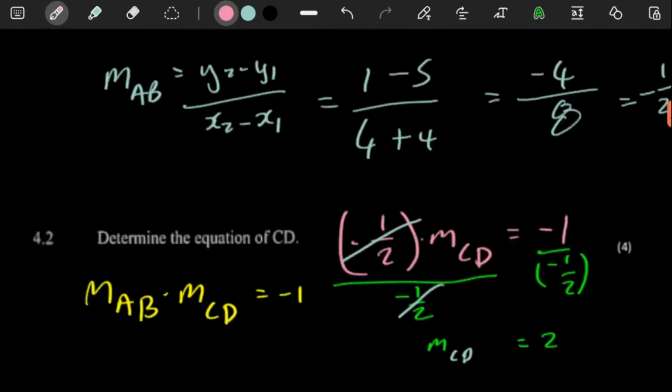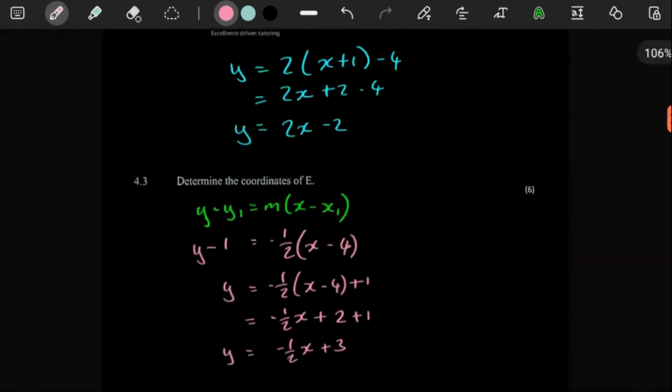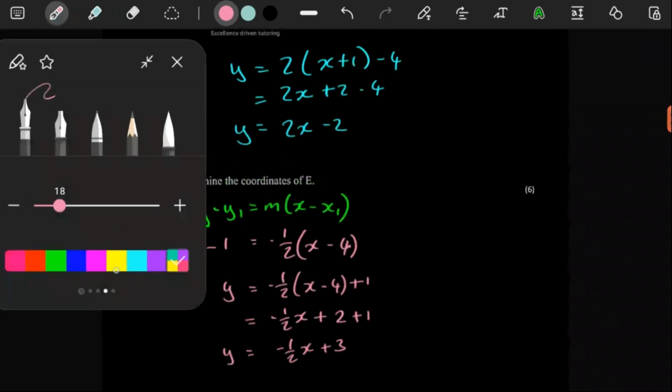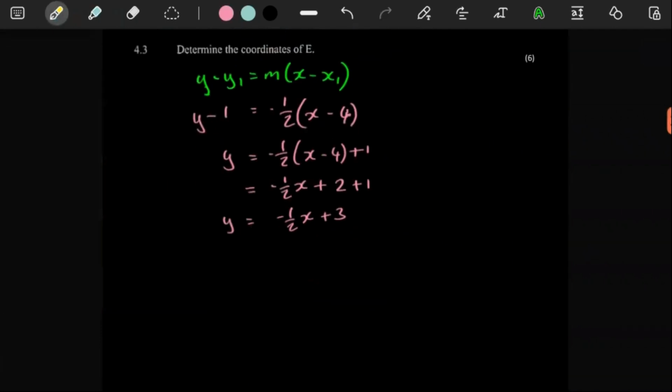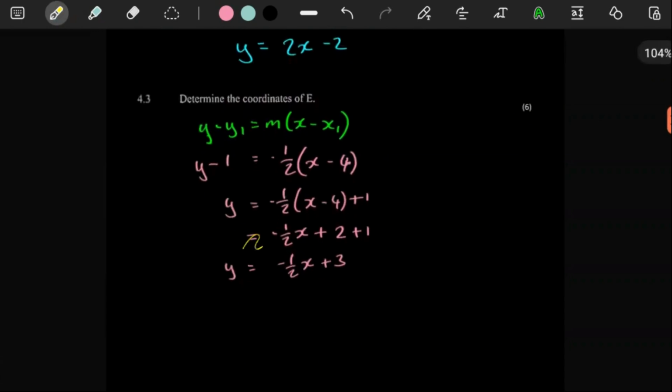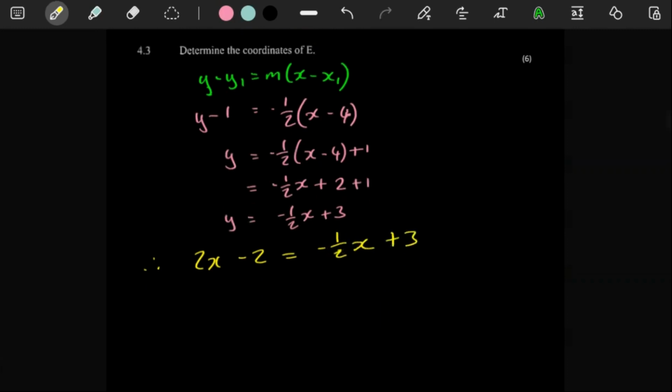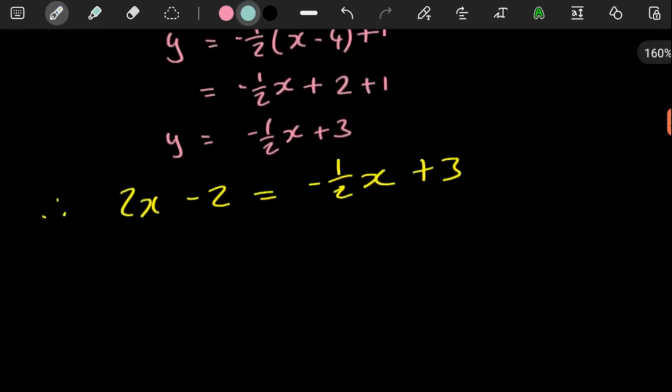So we have the two equations. We can just make them equal to each other and then get an x value of where the graphs meet, and then eventually get the y value. So here we can say, therefore, 2x minus 2 is equal to -1/2x plus 3, because that's the point where the lines meet. We're equating the two equations because we want to find out where they meet.